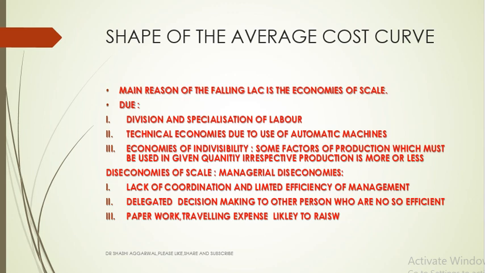When the production is done on a large scale, there are many managerial diseconomies, lack of coordination, limited efficiency of management, because the power is delegated to some persons who are not so efficient. And because there is a scale of operation, the business becomes extensive, and paperwork, traveling expenses, mobile expenses, phone expenses are also likely to increase the cost.